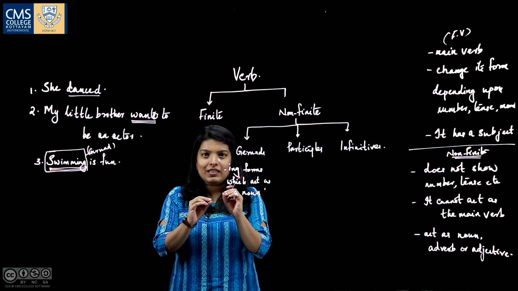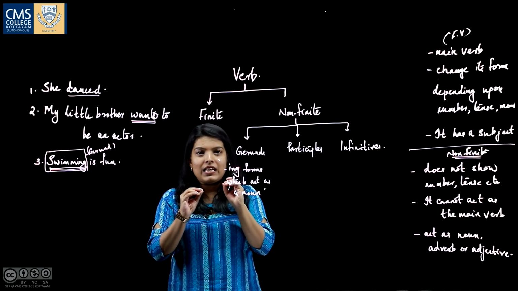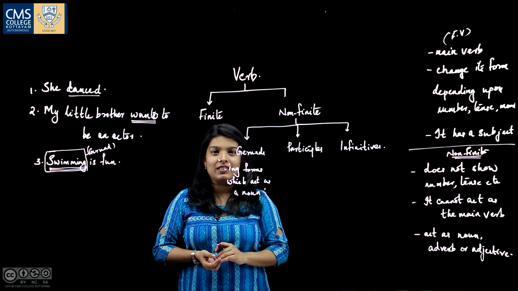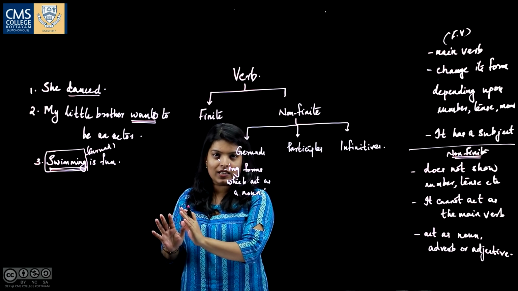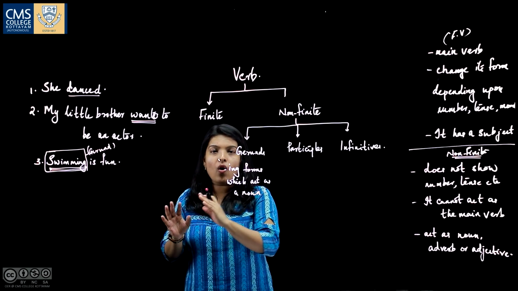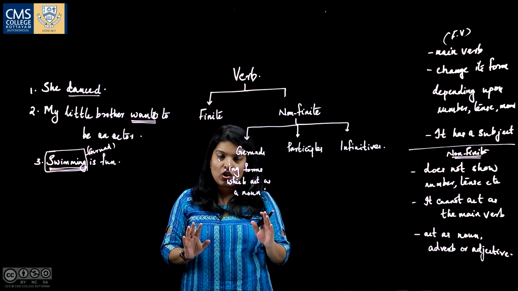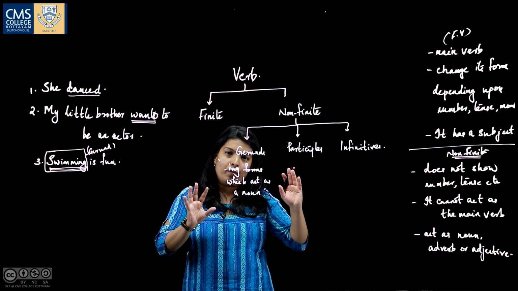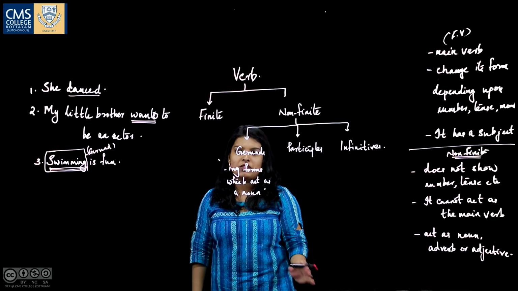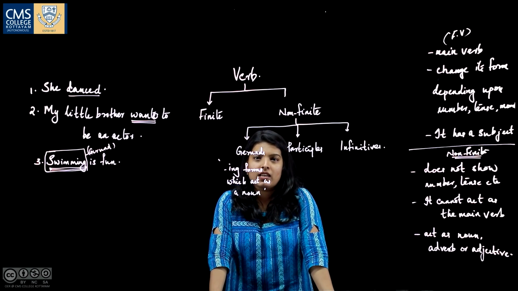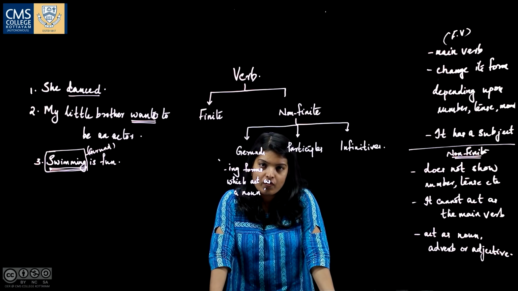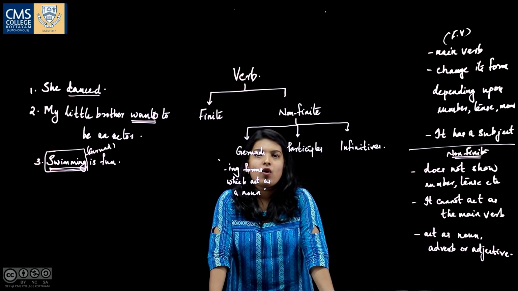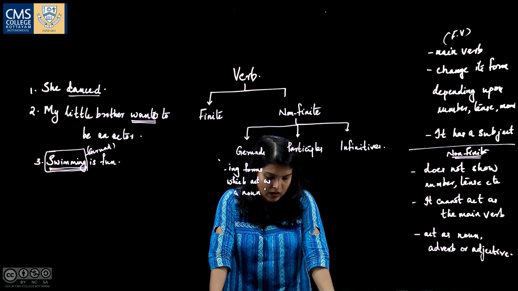But in order to identify a gerund in a sentence, you can easily do it by simply looking at its position. If it is a subject or an object, then it will be a gerund. So, to simplify the definition, gerunds are the -ing forms of verbs which act as subjects or objects in sentences.